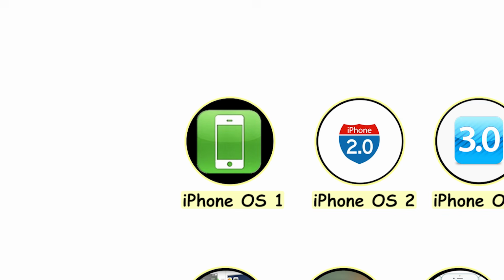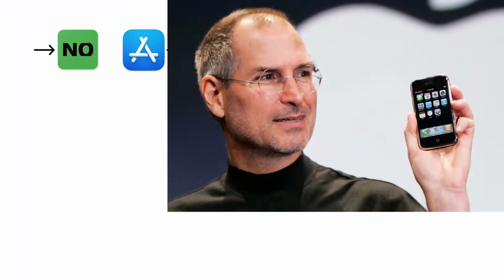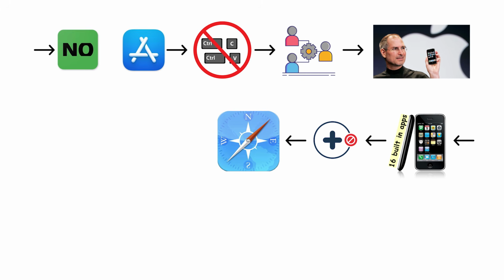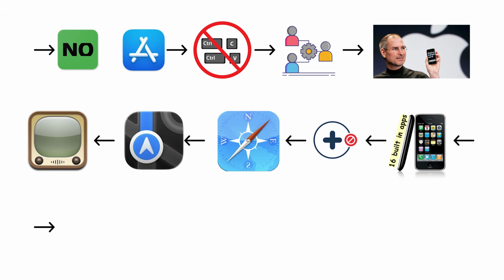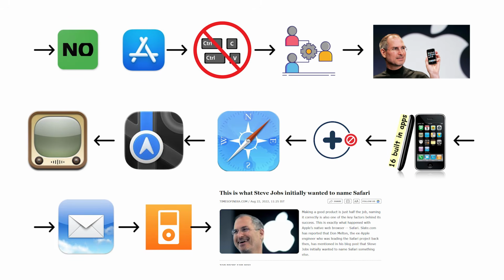iPhone OS 1. No App Store, no copy-paste, no third-party apps. The original iPhone launched with 16 built-in apps and no way to add more. Safari, Maps, YouTube, Mail, iPod, that was it. Steve Jobs told developers they could build web apps through Safari instead of native apps. He called it the full internet in your pocket. The audience gave him a golf clap.